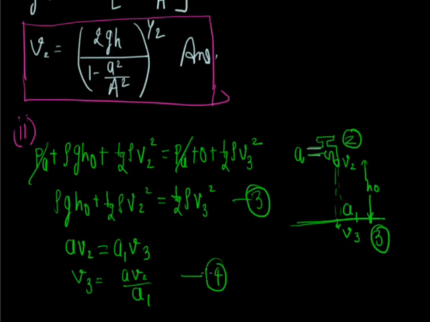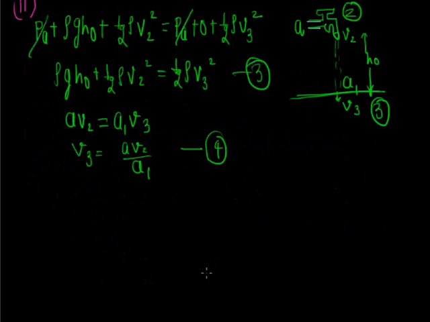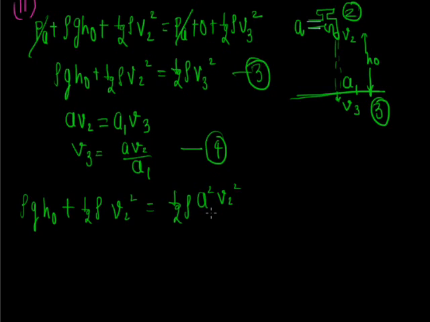Equation number 4. Now by putting the value of v3 from 4 in equation 3 we get rho g h0 plus half rho v2 square equals half rho v3 square, means a square v2 square upon A1 square.